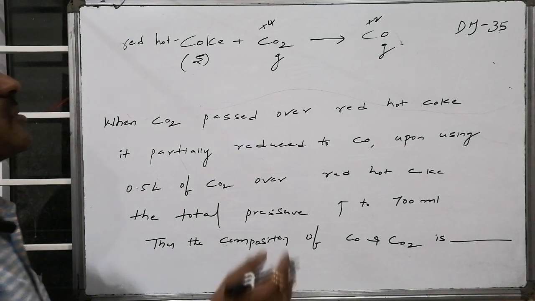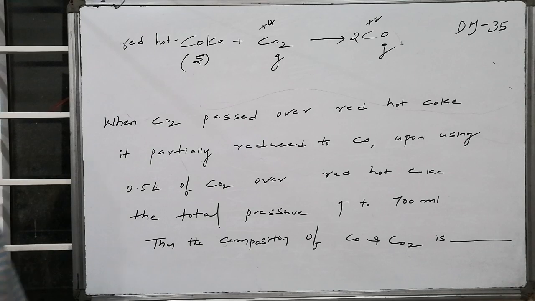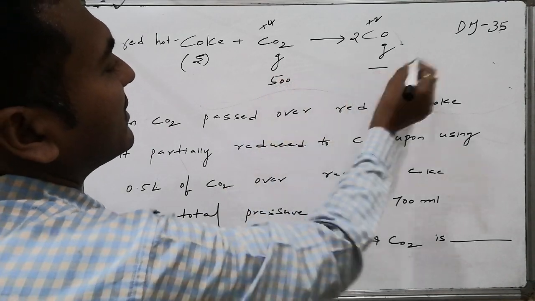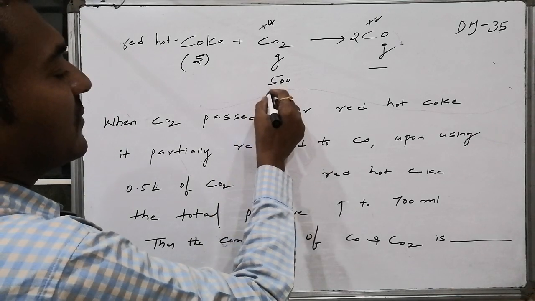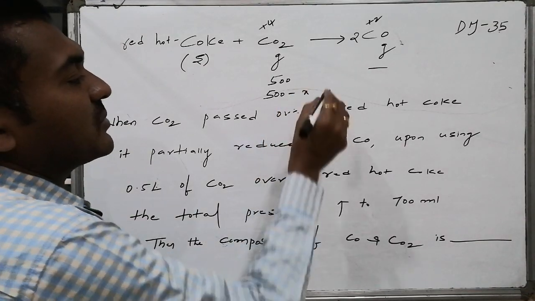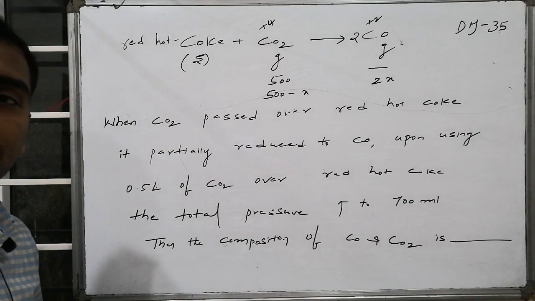If I write the stoichiometric equation, here one CO2 is converted to two carbon monoxide molecules. In the beginning, this is 500 ml. There is no amount of carbon monoxide formed. After a certain amount of time, this is converted to 500 minus x and this will become equal to 2x.